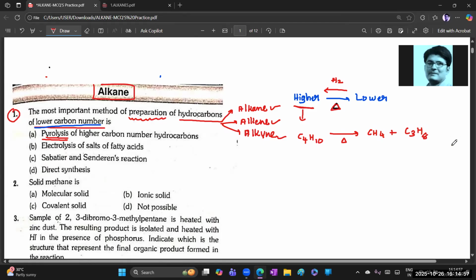C3H8. Possibilities are there. But please check the balancing of hydrogens. Are the hydrogens balanced or not? Here there are 10 hydrogens. Suppose it splits into one carbon and three plus one, four carbons, okay, balanced. But the hydrogens should also total 10. Let us say propane and methane are formed.